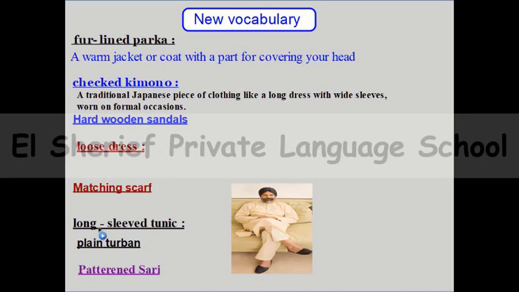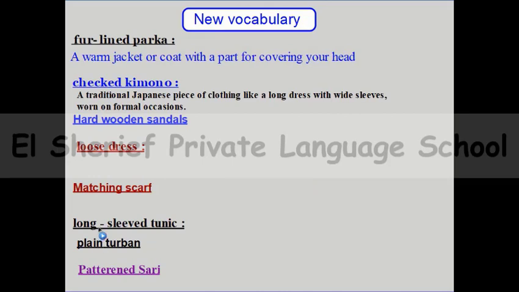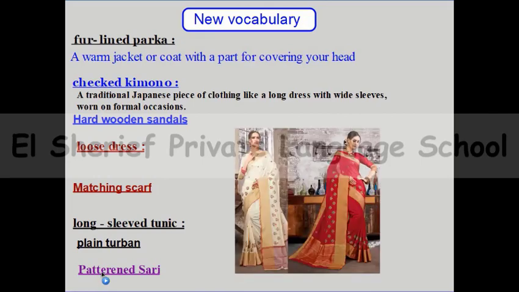After the long sleeve tunic, we can say patterned sari. We can see this picture. Here, pattern, do you remember the word plain? Plain means without any shapes, but patterned means there is a regular shape on the clothes.